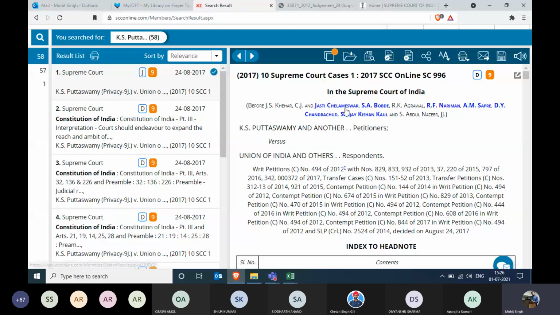So there were 1, 2, 3, 4, 5, 6. There were 6 judges in blue bold color, but there are some judges who are not in blue bold color. What does that represent? This identifier represents that these judges were the authors of the judgment, who have penned down and actually written the judgment, right? And the rest of the judges just had the concurring opinion.